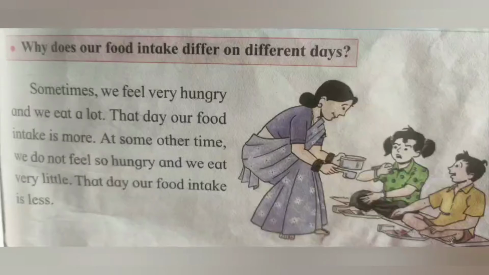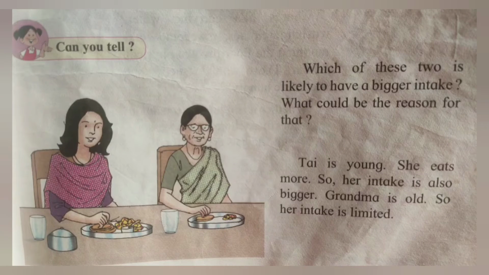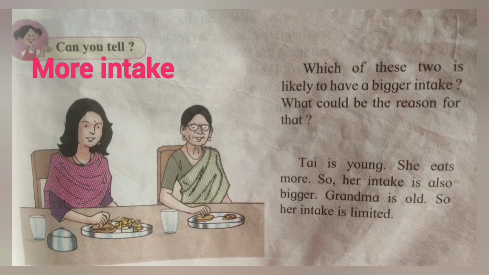Now see the next picture. In this picture you can see two ladies, one is Tai and one is Granny. Observe the picture carefully and tell me which of these two is likely to have a bigger intake. What could be the reason for that? Yes, correct. Tai's food intake is more because she is young. She can eat more.